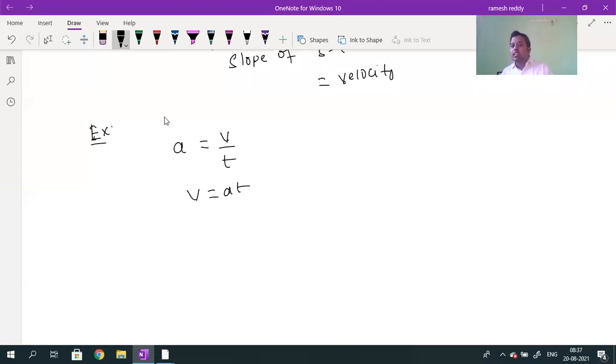Whenever a is constant, uniformly accelerated motion has a constant rate of change of velocity, v minus u divided by t2 minus t1. If initial velocity u is equal to 0, the body is initially at rest, at time t1 equal to 0. Then the formula becomes a is equal to v by t, so v is equal to at.